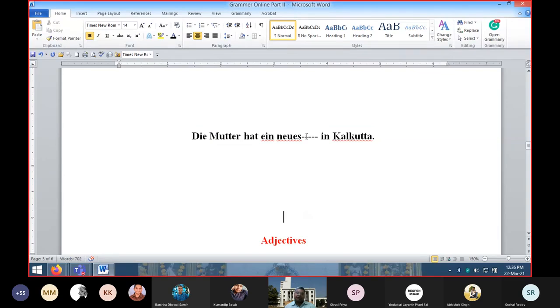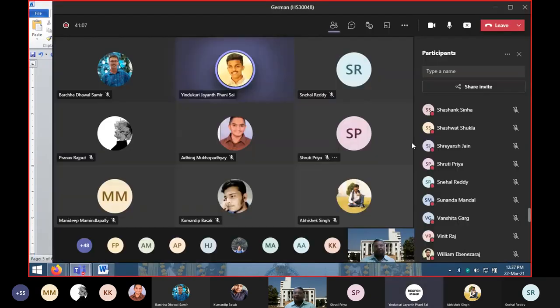Die Mutter hat ein neues dash in Calcutta. House. Die Mutter hat ein neues Haus in Calcutta.